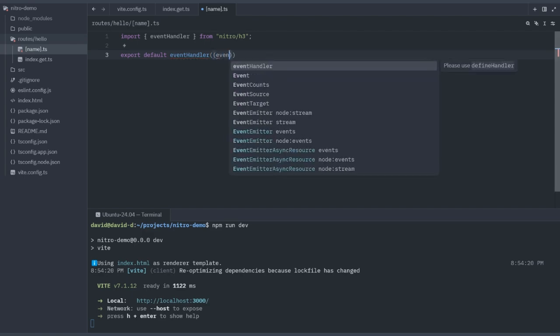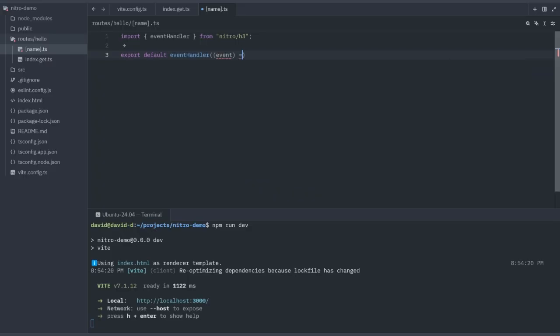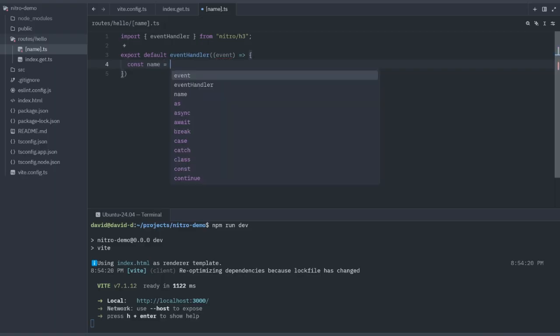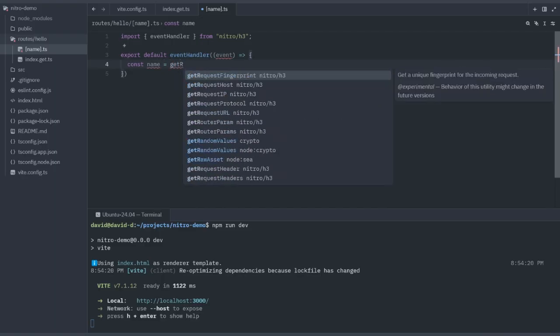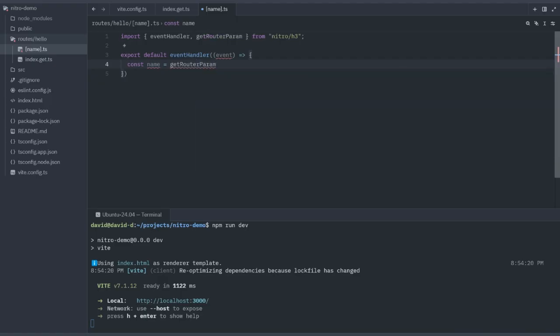So const name is equal to getRouterParam, and we'll be passing the event and the name of our parameter, which is name.